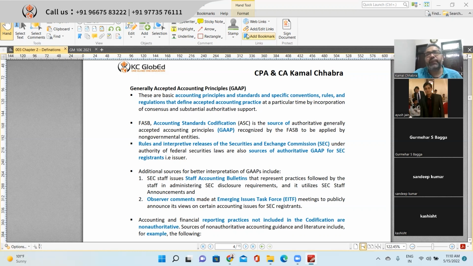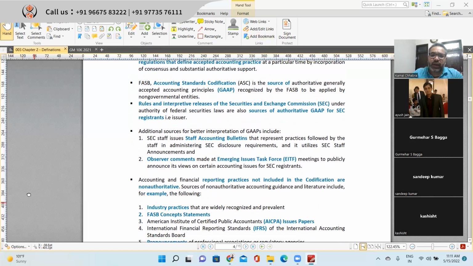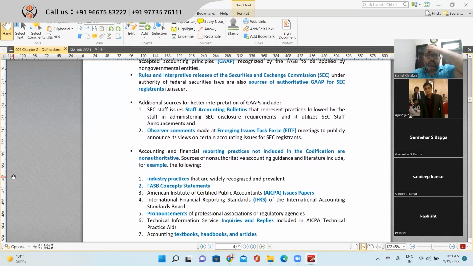Same way as in India we refer to the accounting standard when resolving any case or giving an opinion on an accounting matter, in the US the accounting standard codification has the highest weight, right? After that, there are certain interpretations. There are rules and interpretations released by the SEC, AICPA, and FASB on GAAP as well, right? And in addition to that, there are certain interpretations of GAAP issued by the SEC staff as well.